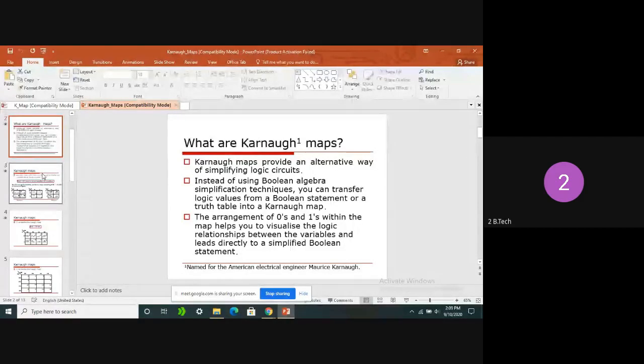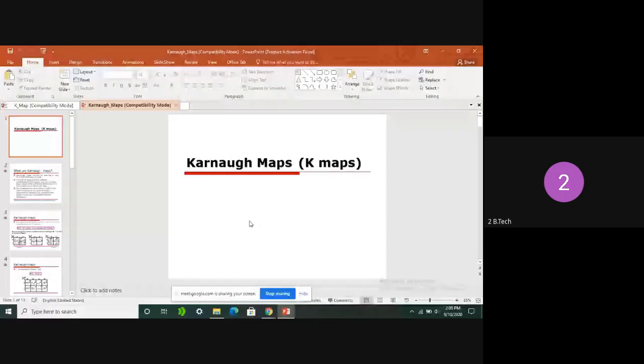So what we are discussing now is simplification of Boolean algebra. So we have seen how to simplify the Boolean algebra. After that, what is the main advantage of simplifying? Can anyone tell me? Yeah, sir. Number of gates required is less. Very good, Monica. So by simplifying logical operation, the main advantage is number of gates used in